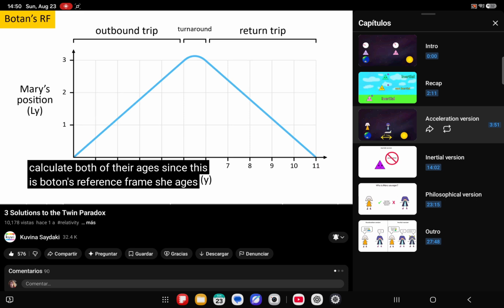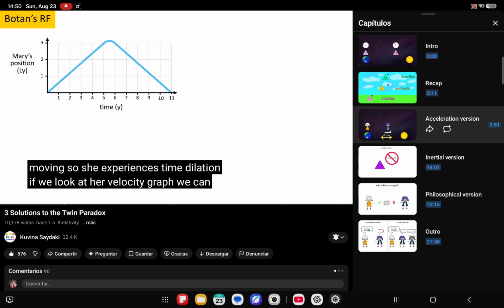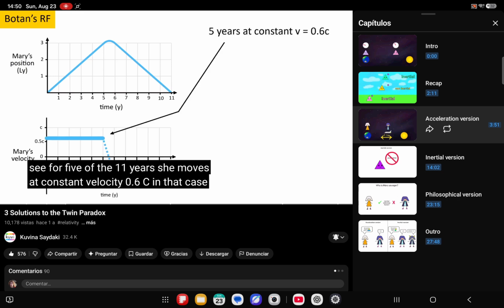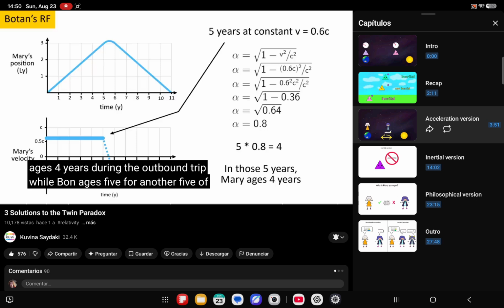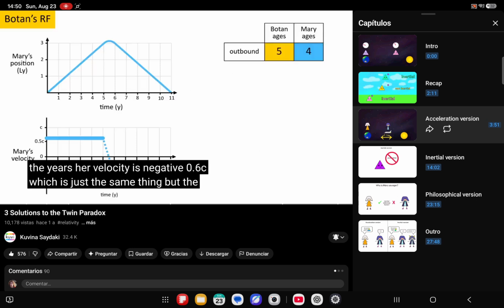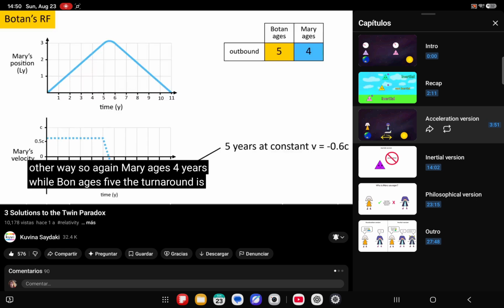Since this is Botan's reference frame, she ages normally for all 11 years, making her 31 by the point of reunion. But Mary is moving, so she experiences time dilation. If we look at her velocity graph, we can see for 5 of the 11 years, she moves at constant velocity 0.6 c. In that case, the alpha factor is 0.8, which means she ages at 0.8 times the rate, and therefore only ages 4 years during the outbound trip, while Botan ages 5. For another 5 of the years, her velocity is negative 0.6 c, which is just the same thing but the other way. So again, Mary ages 4 years, while Botan ages 5.